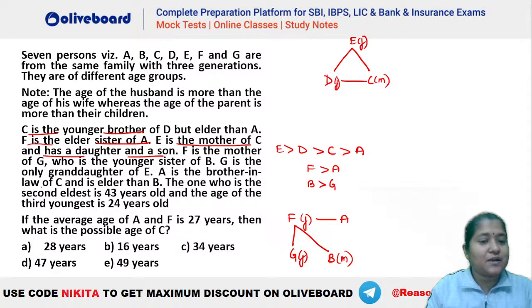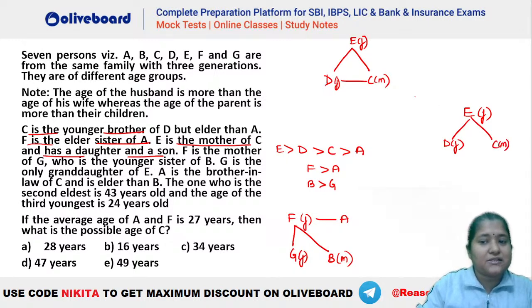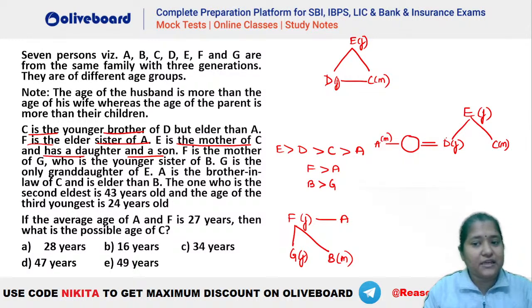Now what is given? A is the brother-in-law of C and is elder than B, okay? So we know that A has to be the brother-in-law of C. So what are the possibilities? There is one possibility that C is married to somebody, right? There are two possibilities here. Let's understand. Okay. We have D here and we have C here. One possibility is that D is married to somebody, and that somebody has a sibling who is A, right? This is one possibility. Anything else that is possible? A is the brother-in-law of C, sorry.